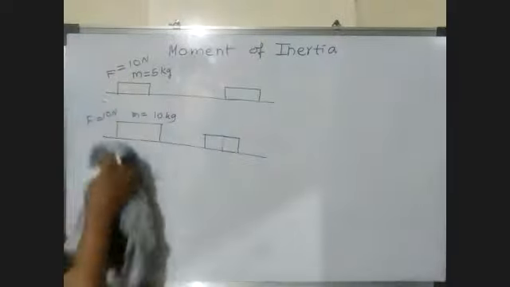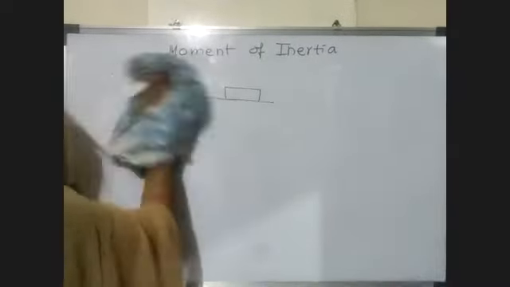Now what is meant by moment of a force? We have seen in our first year subject mechanics, moment of a force.